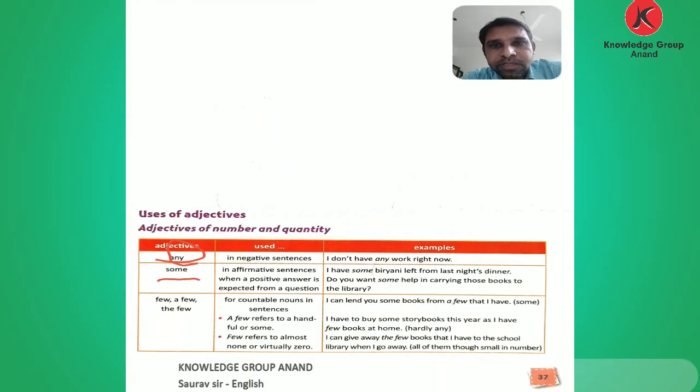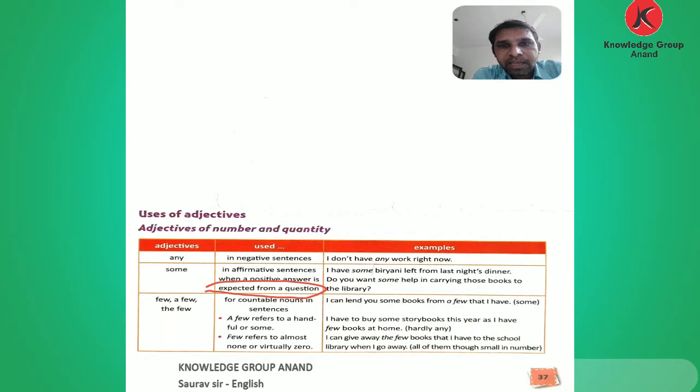Now use some in an affirmative sentence, meaning at the end we put a full stop, starting with the subject: subject, verb, object, and at the last we use the full stop. That is the affirmative sentence. In an affirmative sentence, a positive answer is expected from a question.